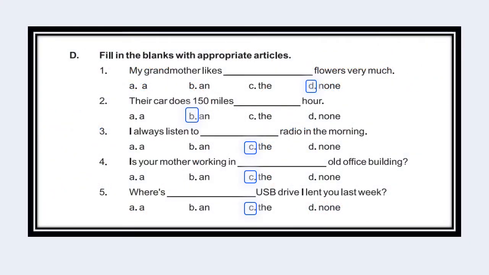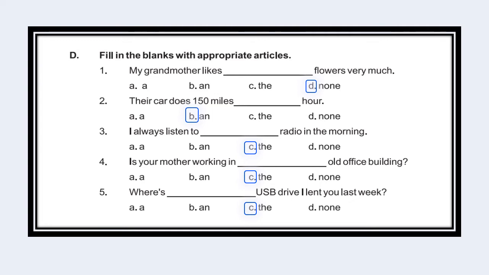This is exercise D. Fill in the blanks with appropriate articles. The first sentence is: my grandmother likes dash flowers very much. Flowers are not singular, so we cannot write a and an. Flowers are not specific, so we cannot write the. So the correct option will be D, that is none.